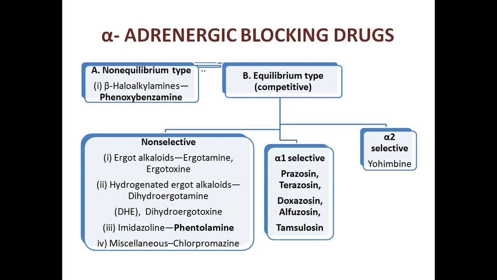Of these, phentolamine is used in clinical practice. In the alpha 1 selective group, we have prazosin, terazosin, doxazosin, alfuzosin, and tamsulosin. They are of higher therapeutic importance. We will learn all the drugs one by one, but here I am making the video concise to learn about the classification. For alpha 2 selective, we have yohimbine.